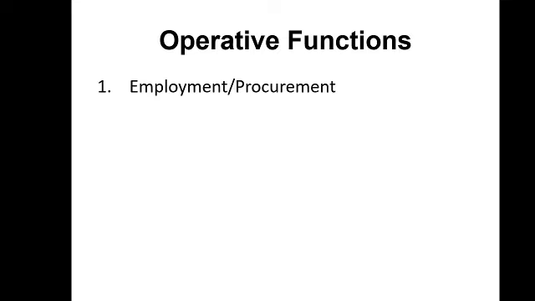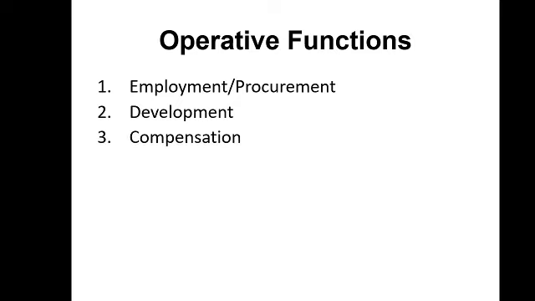In the operative function we will cover 8 main areas. Kindly note this. The first one is employment, also called procurement. Here various functions will be covered, from manpower planning to the induction or orientation program. After that comes human resource development, which includes mainly training and development of employees.